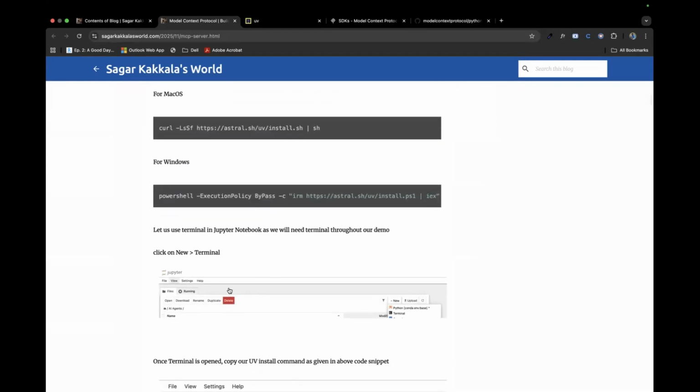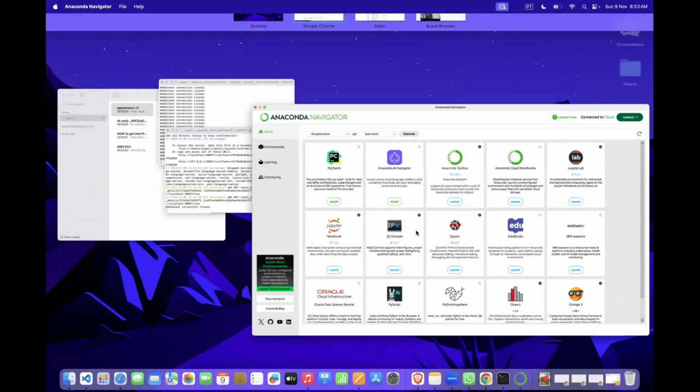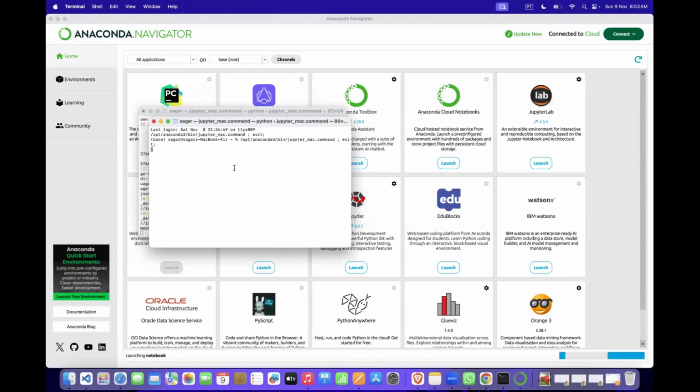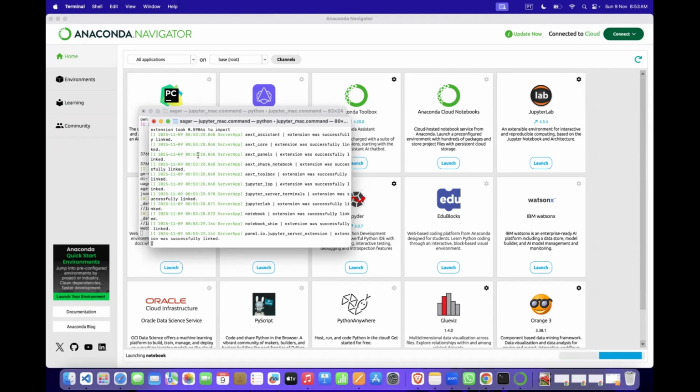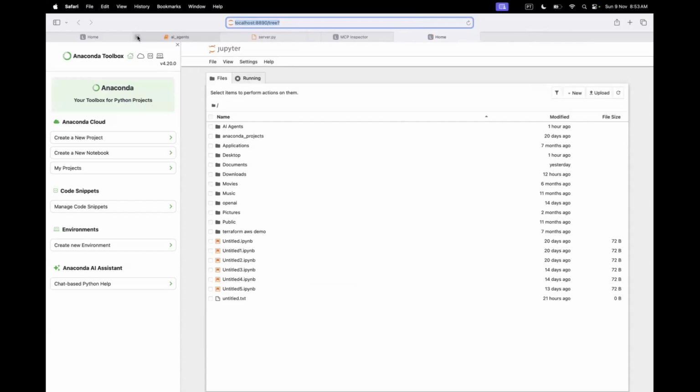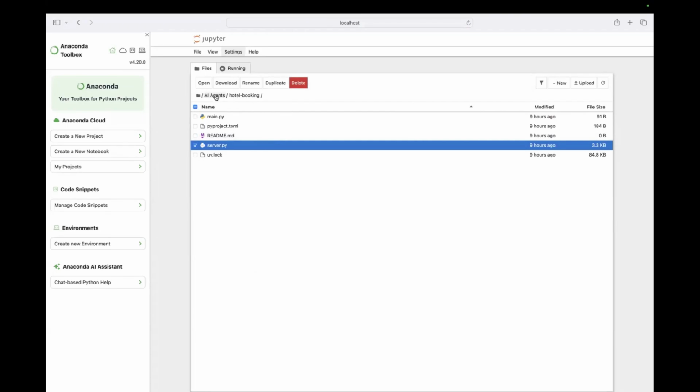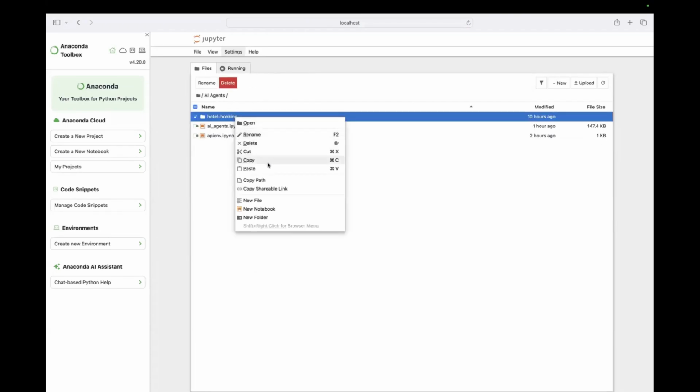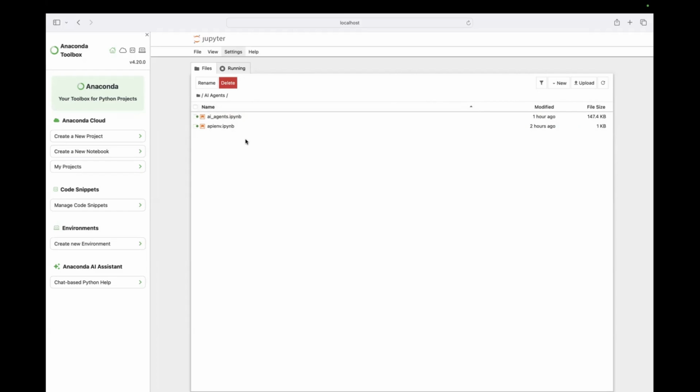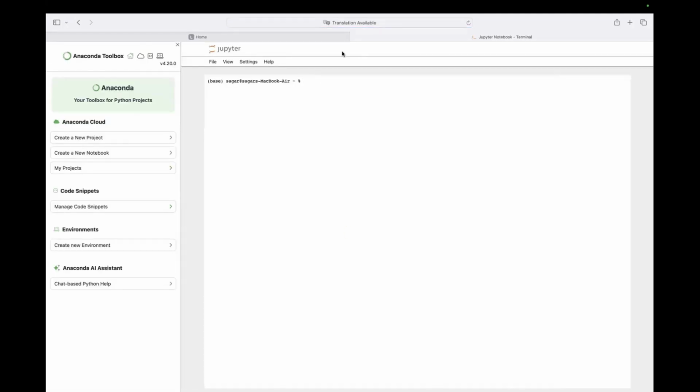And now we'll get into Jupyter Notebook. We'll launch it. Since I explained all this in the previous session, I'm not going in depth here. Let me use the same AI agents folder. Let me delete this. This is how we configured it in our previous session. Now what I'll do is open a new terminal. You could install in your local terminal as well, but here we'll be using the Jupyter Notebook terminal.